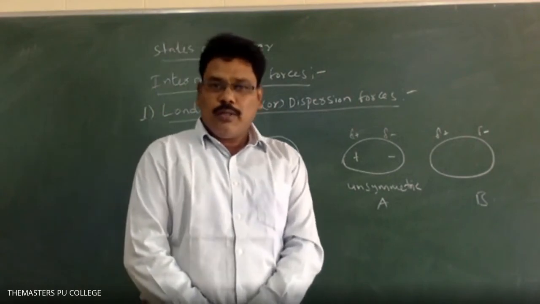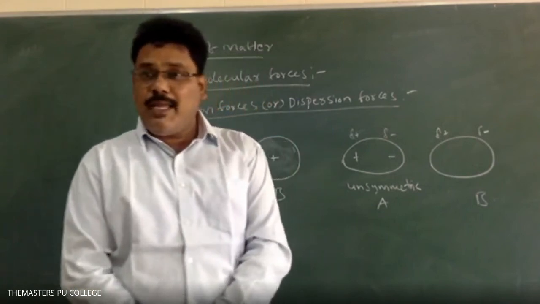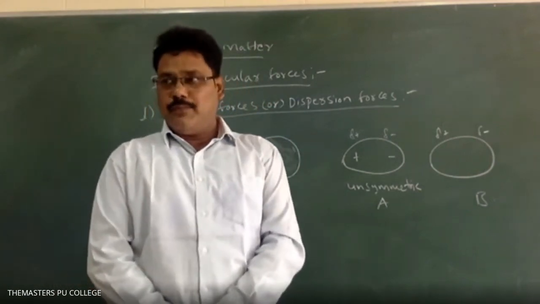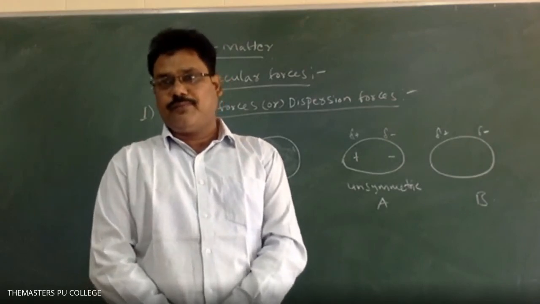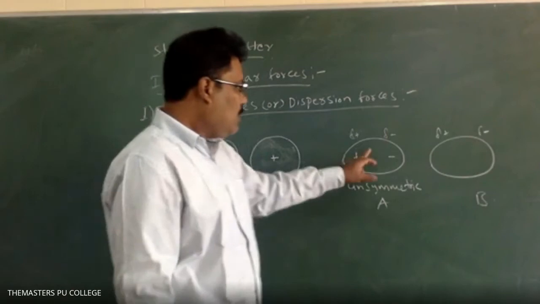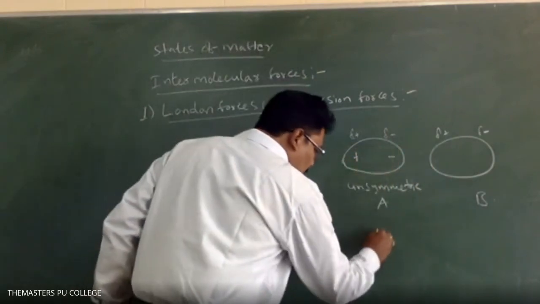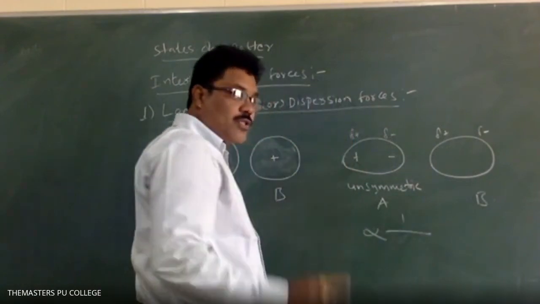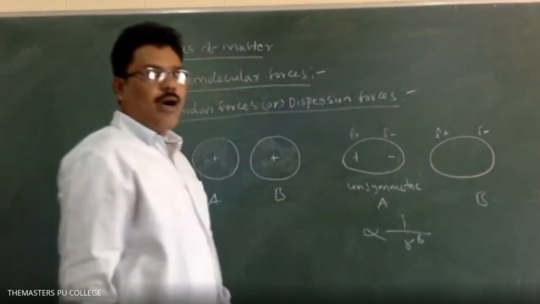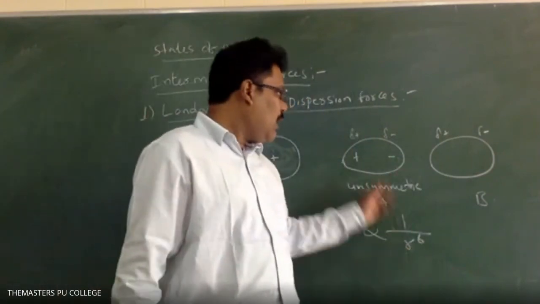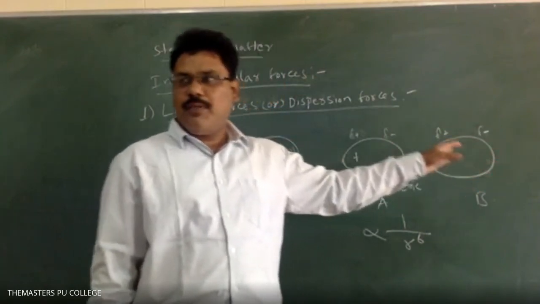The dispersion force is inversely proportional to the sixth power of the internuclear distance of the atoms, that is 1 by r to the power 6, where r is the internuclear distance.